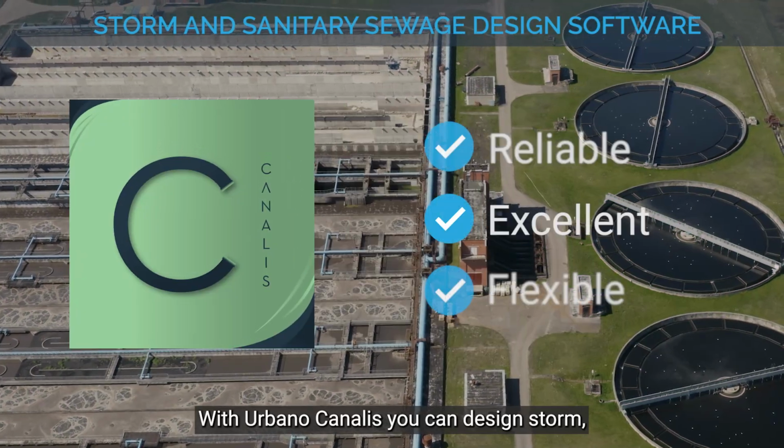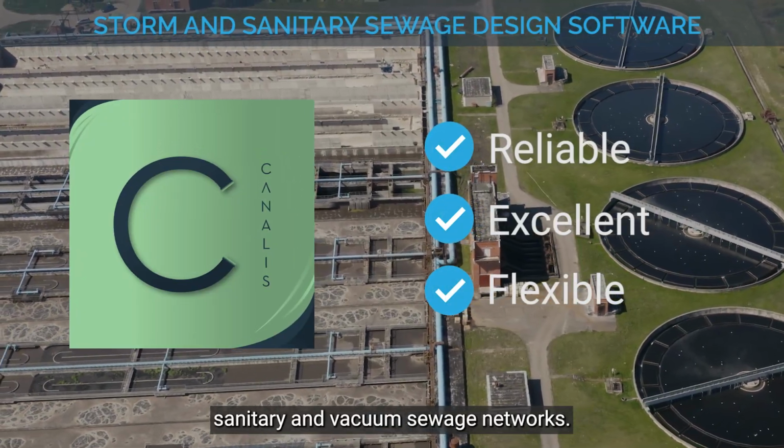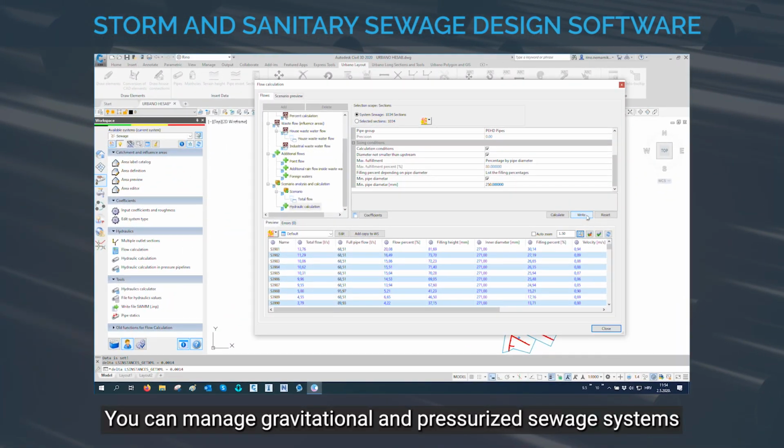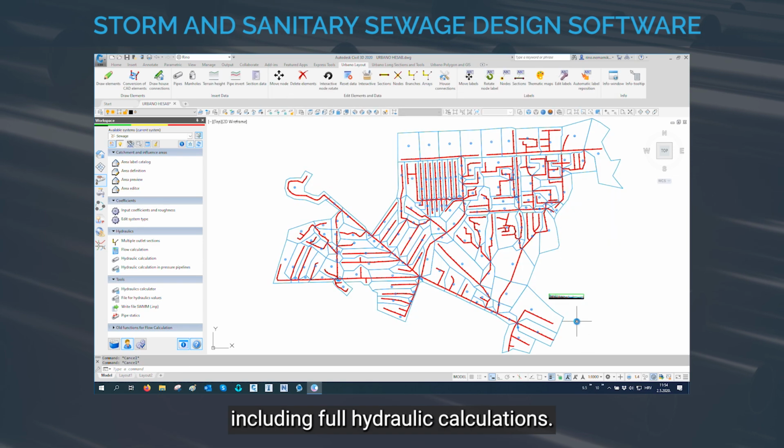With Urbano Canalis, you can design storm, sanitary, and vacuum sewage networks. You can manage gravitational and pressurized sewage systems, including full hydraulic calculations.